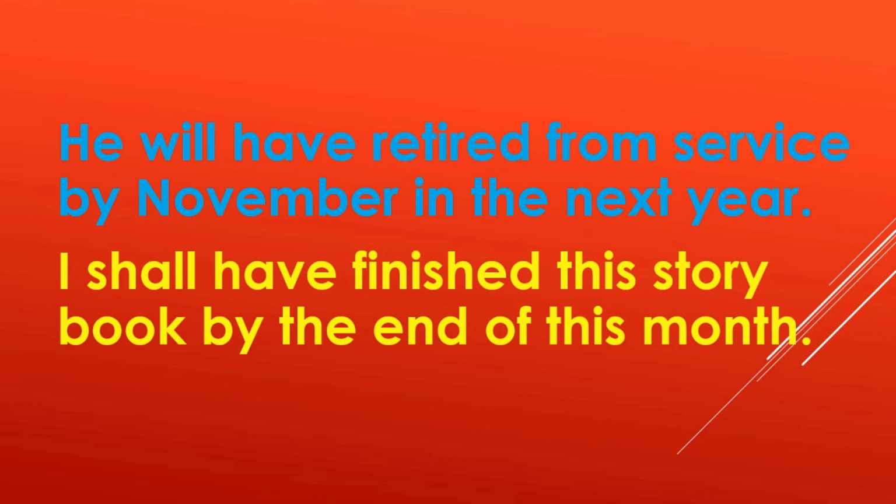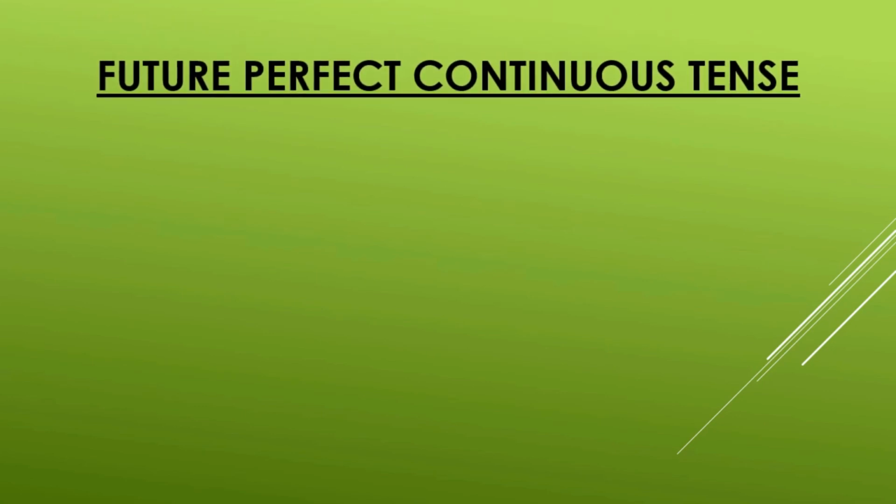Now let us have a look at the fourth and the final form of the future tense. The fourth form of the future tense is known as future perfect continuous tense. Now what is meant by the future perfect continuous tense?